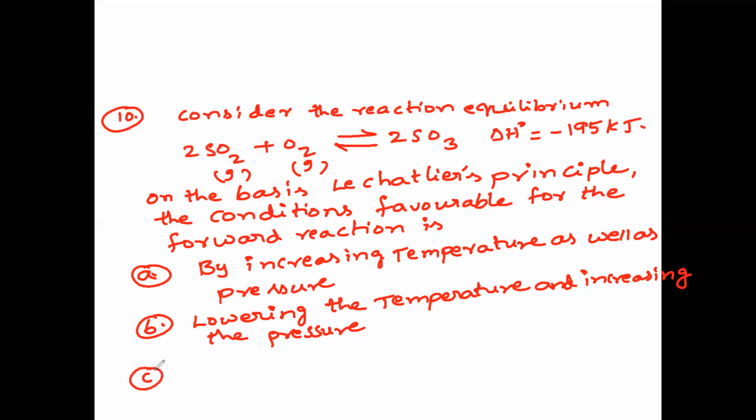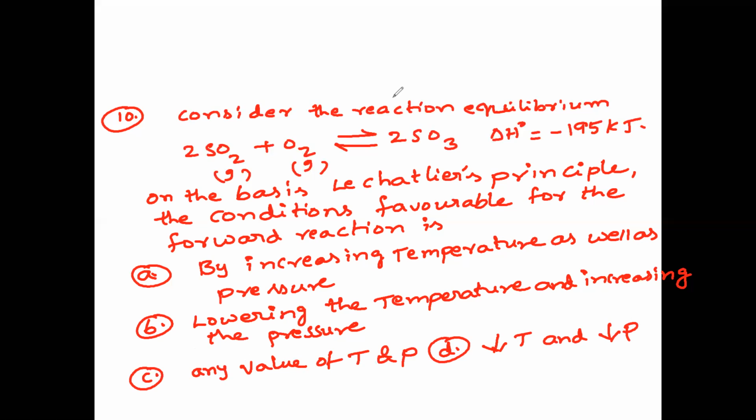Option C, any value of temperature and pressure. And option D, by decreasing the temperature and also decreasing the pressure. That is lowering of temperature and pressure, the fourth option. So let us see the solution now.